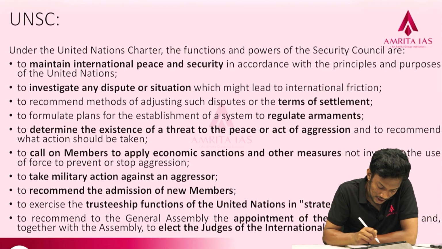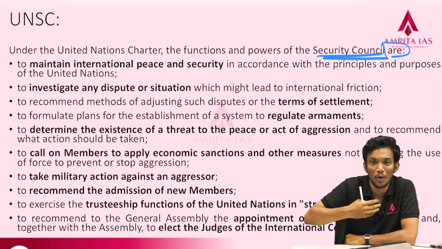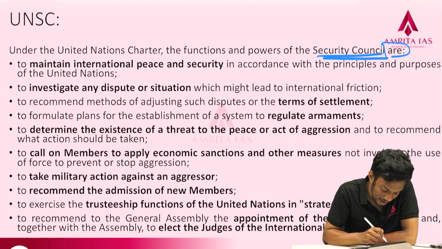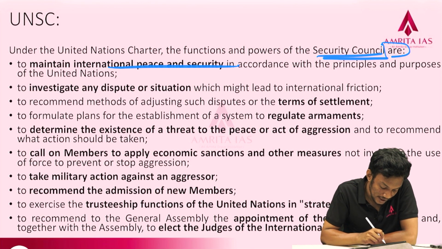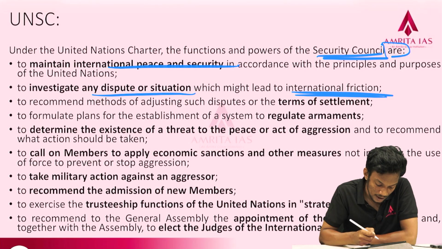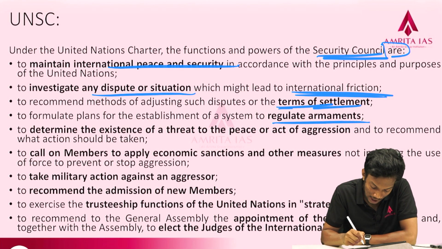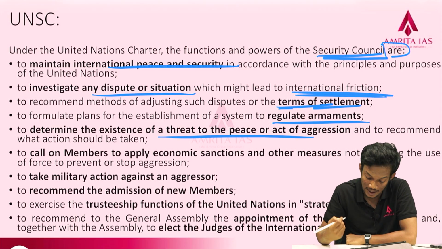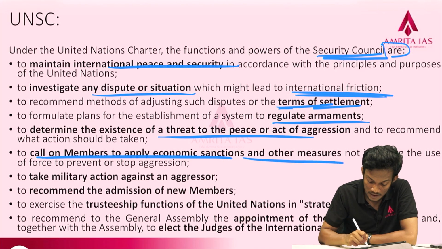Under the United Nations Charter, the functions and powers of the Security Council are as follows. Again, I have told you these are broadly security related aspects, broadly military related aspects. To maintain international peace and security in accordance with the principles and purpose of the UN; investigate any dispute or situation which might lead to international friction; make terms of adjustment in case of any disputes; regulate armaments; then determine the existence of a threat to peace or act of aggression against any country in the world; then call on members to apply economic sanctions and other measures.